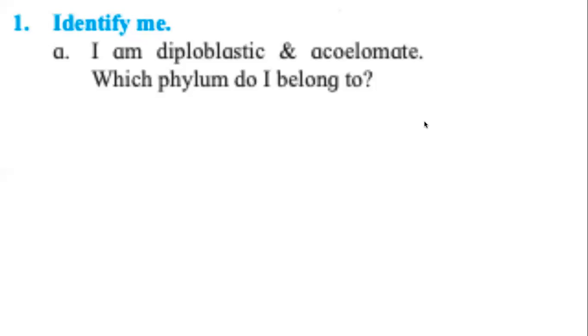The organism is telling us, I am diploblastic and acoelomate. Diploblastic and acoelomate. Which phylum do I belong to? Now, one of the easy ways to find the answer to such questions is to look at page number 66, bottom of the page. I had told you that this is a summary of the different characteristics and different phyla. Look at page number 66. There you find diploblastic and acoelomate.